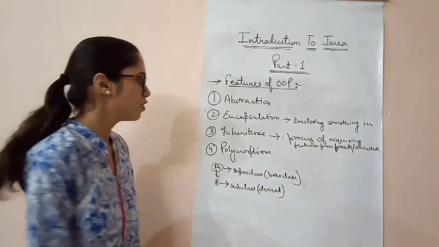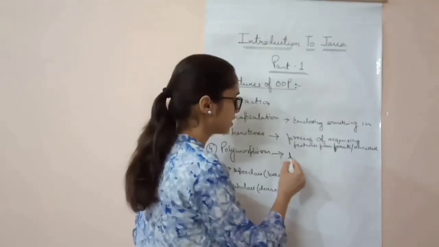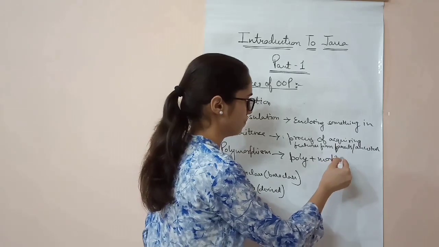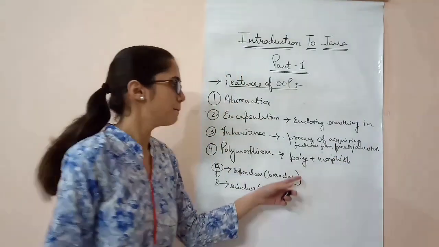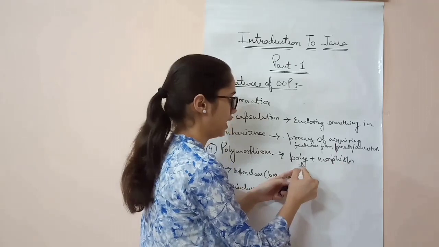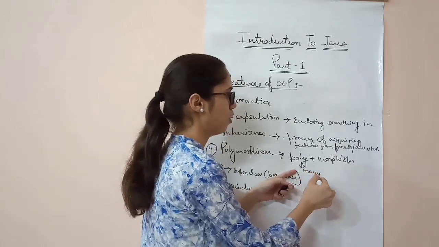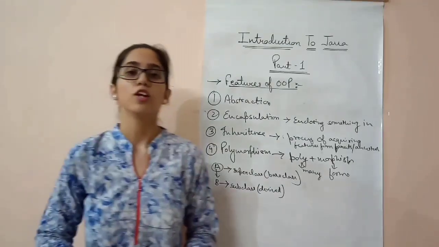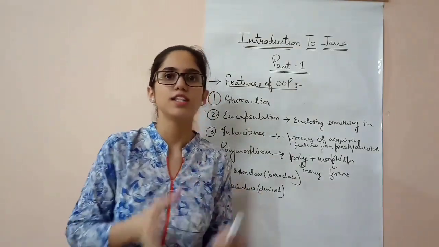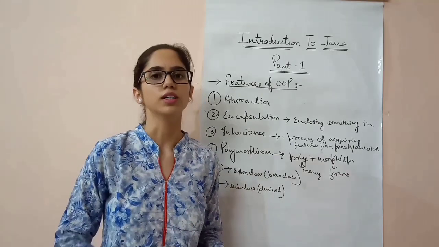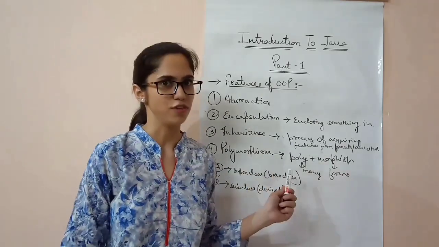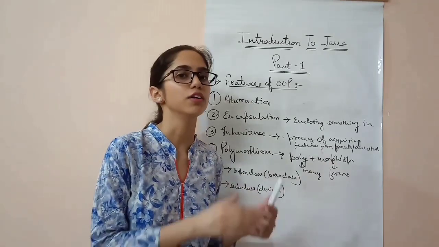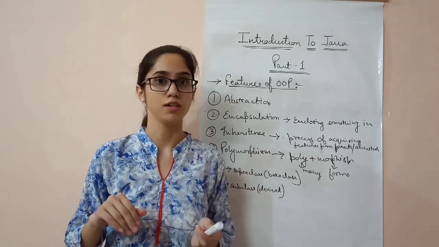Polymorphism. What is polymorphism? As the word suggests, poly plus morphism. Poly means many and morphism means forms. So when an object acquires different forms for different work, it's called the polymorphism feature. That means we are focusing only on the work rather than memorizing the names, right?